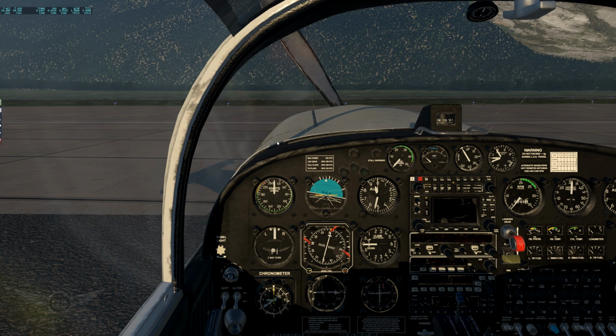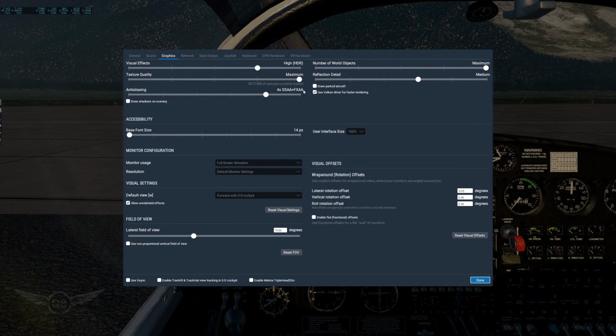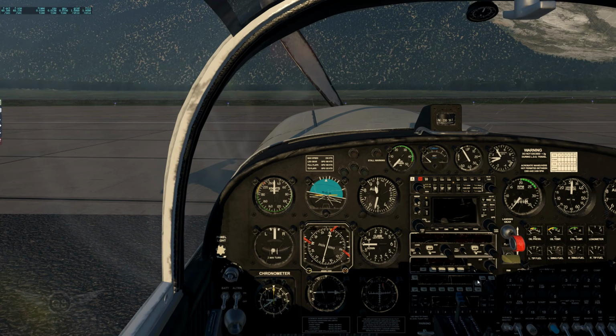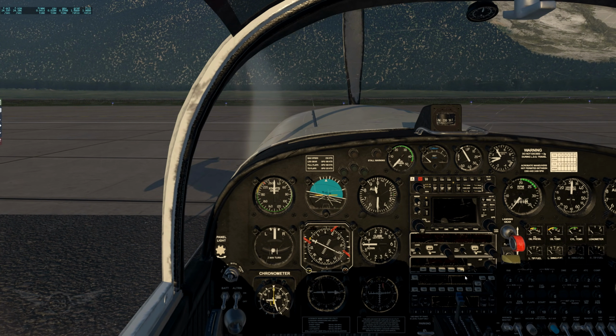All right, so here's what we're going to do now. We're going to head back to Settings, and we're going to say Do Not Use Vulkan, and we're going to restart X-Plane and see what happens to the performance. As you can see, ladies and gentlemen, we have now loaded X-Plane in OpenGL, and the difference in performance is absolutely astonishing. We went down 56 frames.